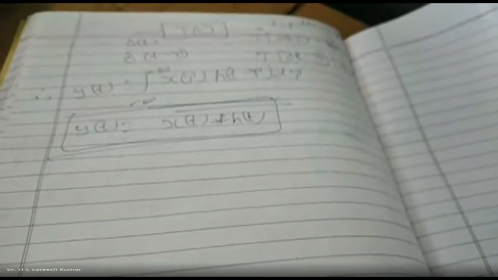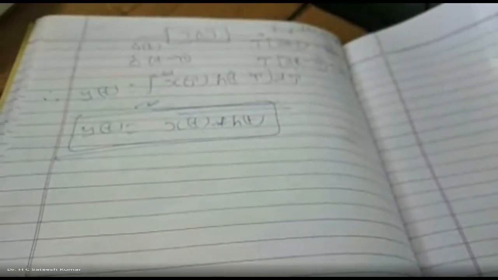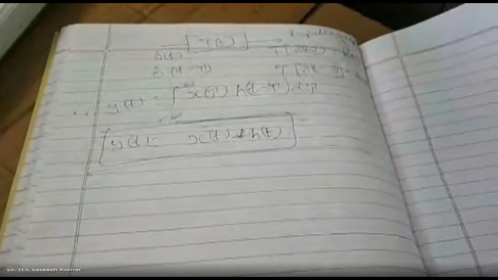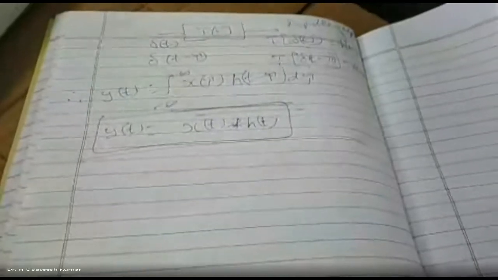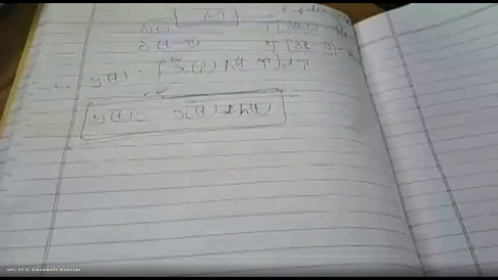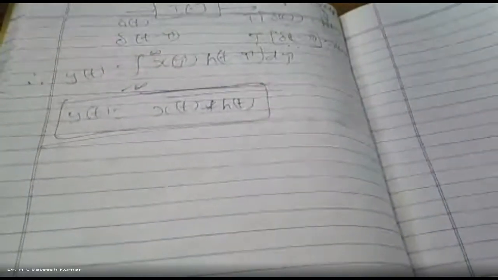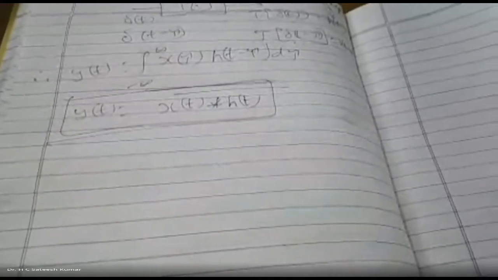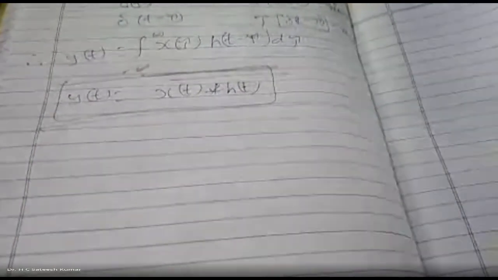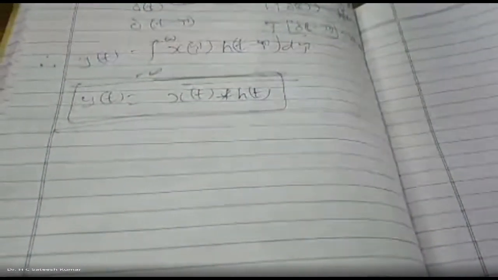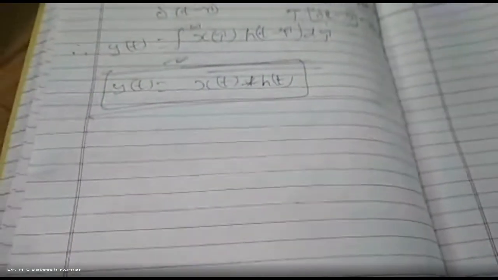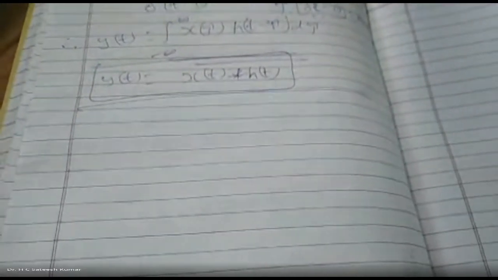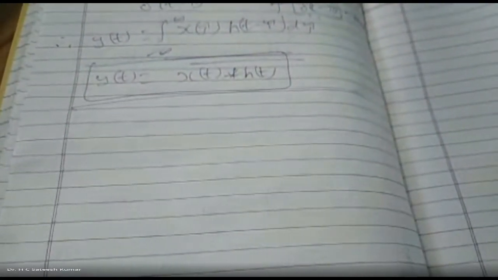So what you should understand here is that the output of a system depends upon the impulse response of the system. If the system is not good, even if the input is very good, we cannot do anything, so the output will be weak. For a good output, the system should be good as well as the input. Therefore, for a good system, we should have a good impulse response.